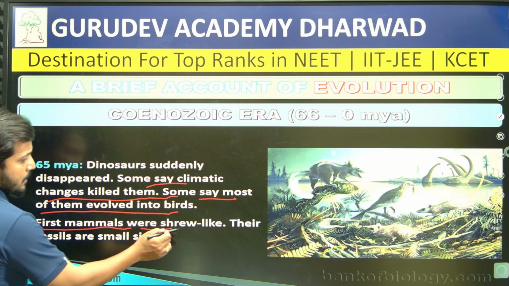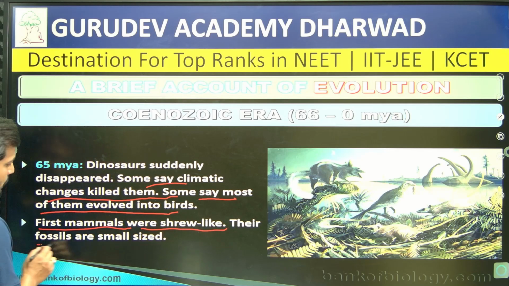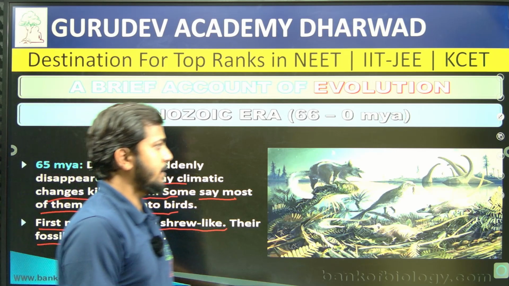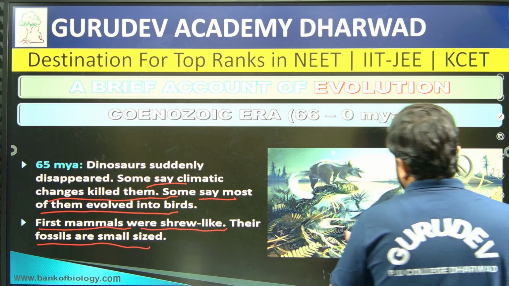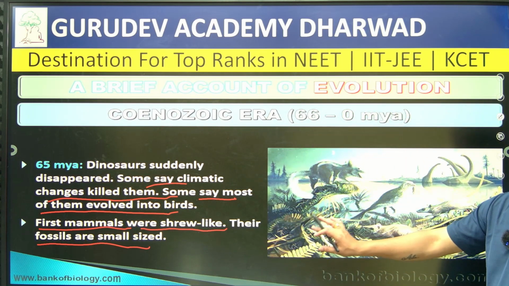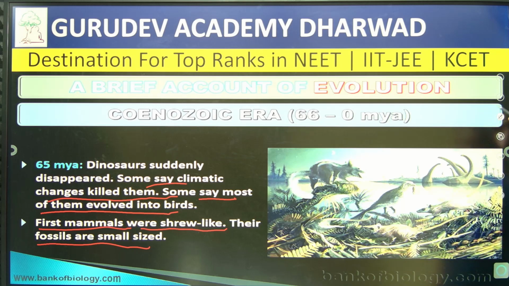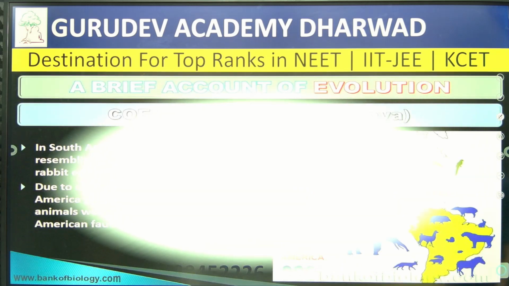Some say that due to the climatic conditions only these dinosaurs became extinct, right? So likewise some say these dinosaurs evolved into the birds, right? First mammals were shrew-like, and their fossils are small sized. We are going to find the mammal type of development, small fossils, that they have found in this particular Cenozoic era, right?